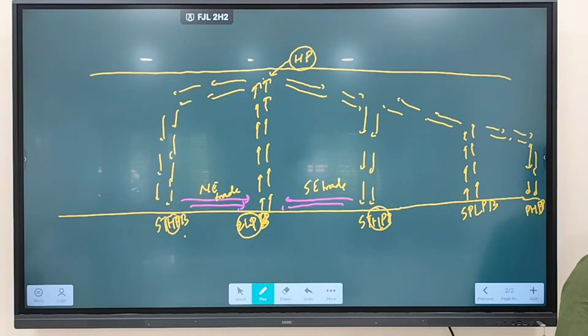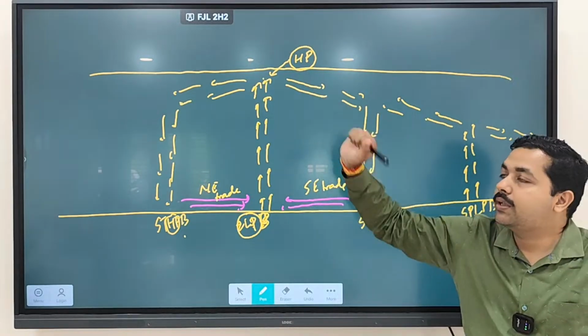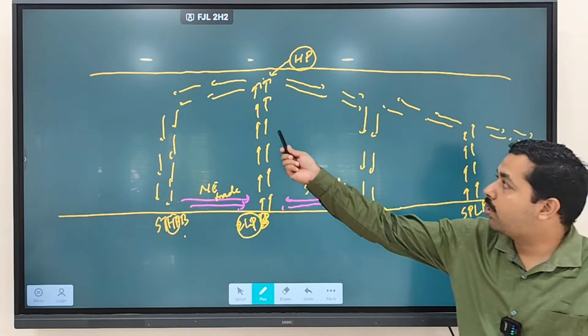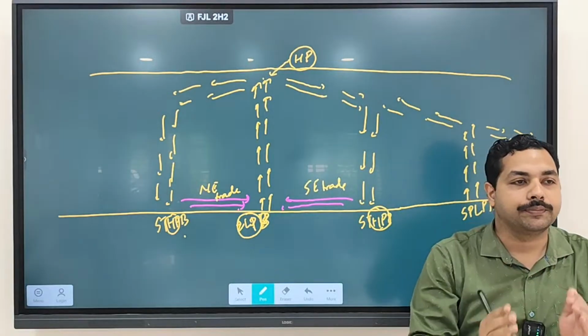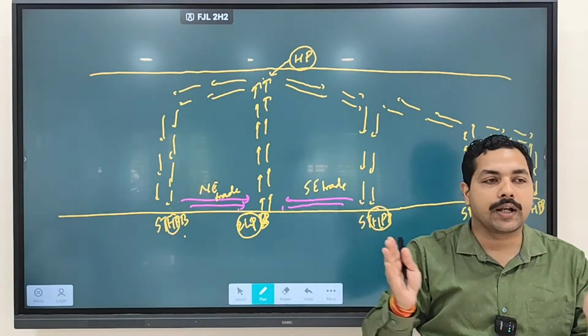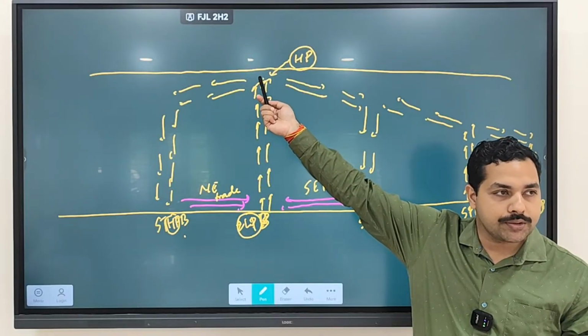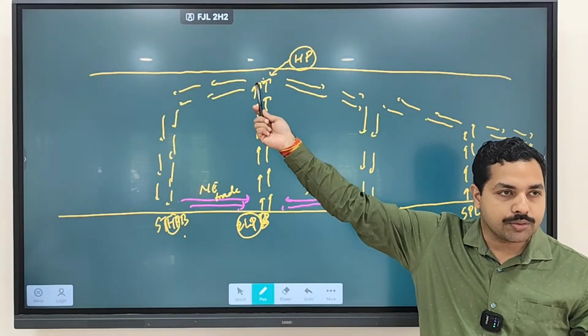In upper atmosphere, what will happen? High pressure is going to be created. Why is high pressure going to be created in the upper atmosphere? Because all the winds that are rising are compressing where? Compressing in this particular region. So what pressure is going to be created? High pressure is going to be created.